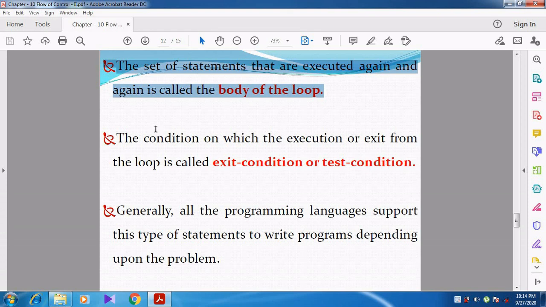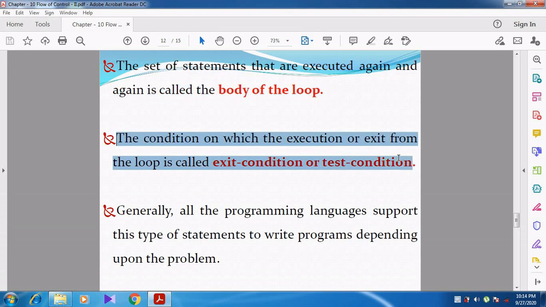Then the condition on which we exit from the loop: whenever the condition becomes false and we exit from the loop, that is called the exit condition or test condition.